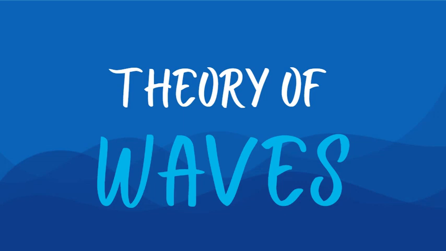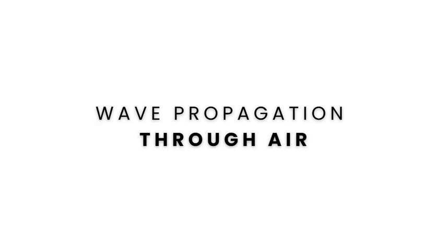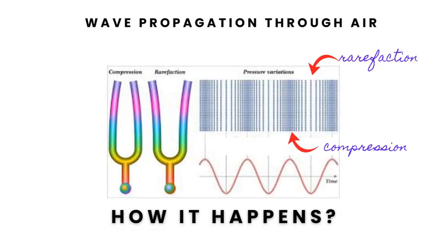Wave propagation through air is the process by which sound waves travel through the air as a series of compressions and rarefactions. When a vibrating object moves forward, it compresses the air in front of it, creating a high-pressure region called a compression. When the object moves backward, it creates a low-pressure region called rarefaction.